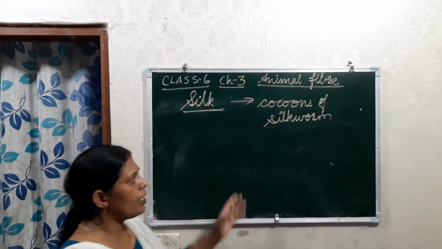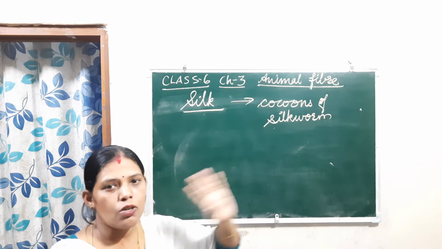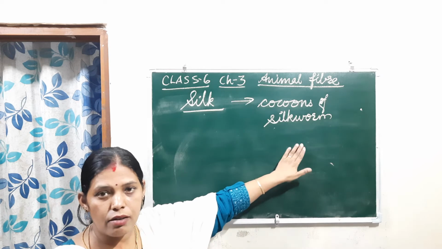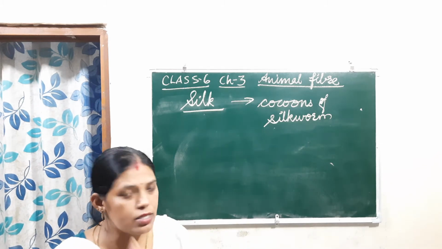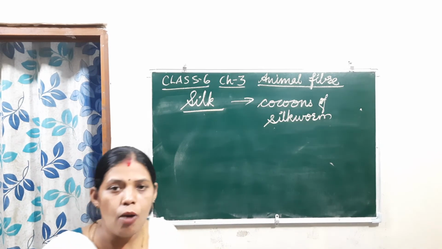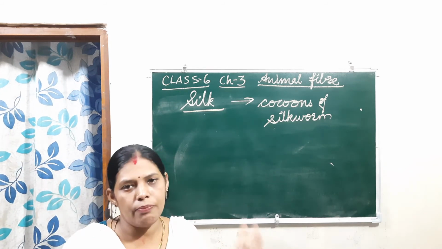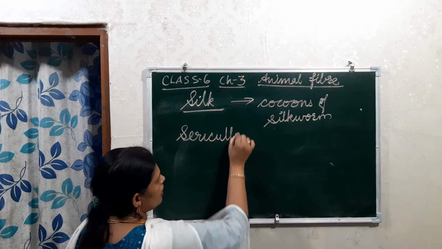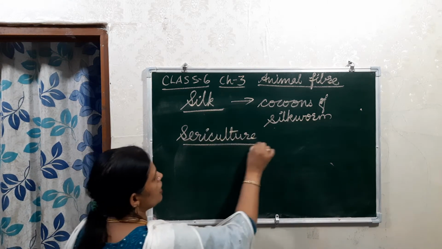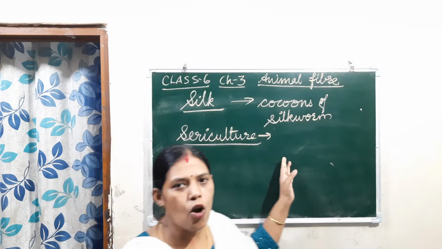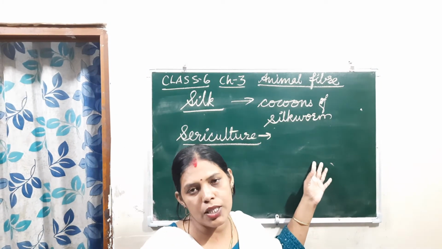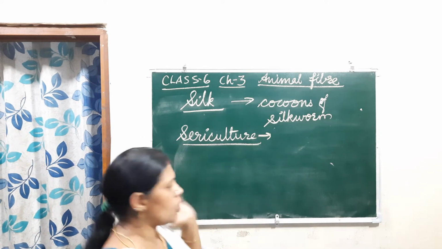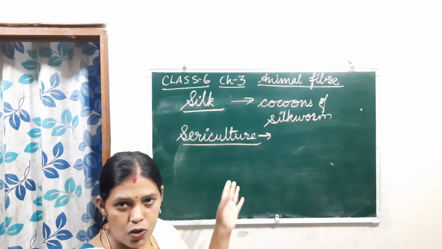Here also there are a number of processes. See the silkworm and the process of getting this silk thread. That means first we have to rear the silkworms, rearing of the silkworm and then getting the silk from them. That process is known as sericulture. What is sericulture? It is the rearing of the silkworm and producing the silk fiber from the silkworm. That is sericulture.